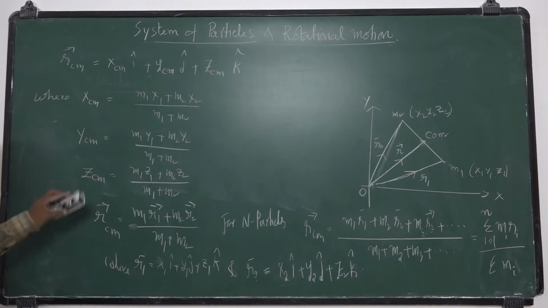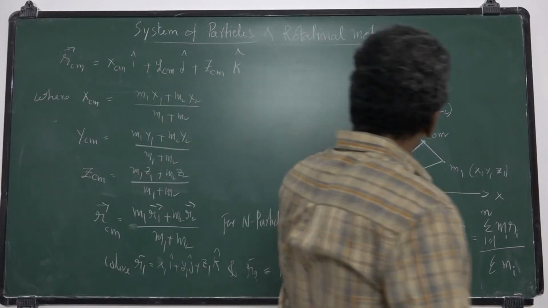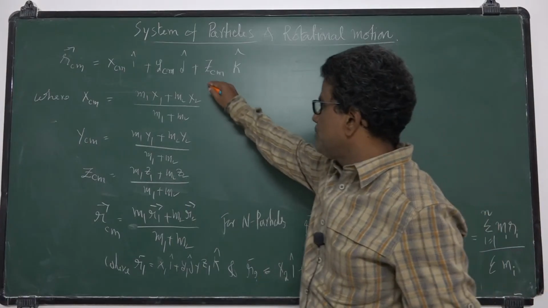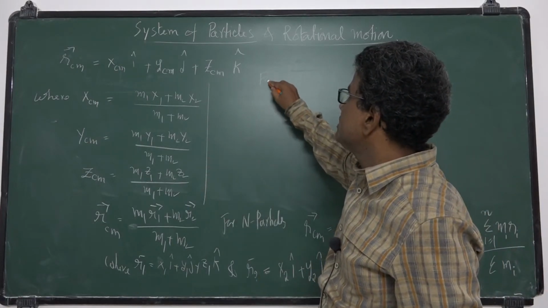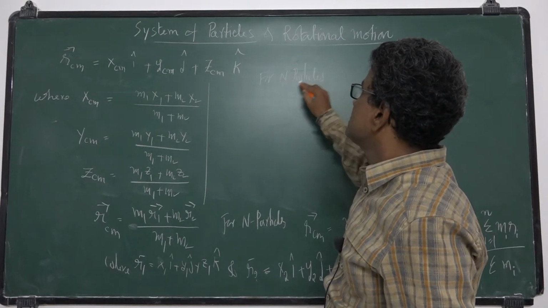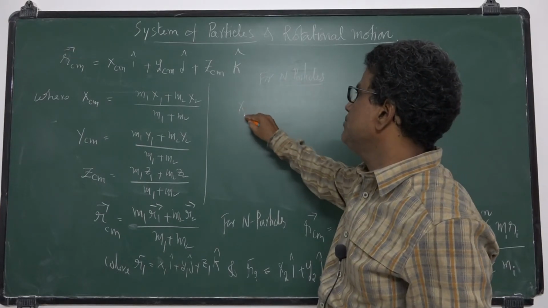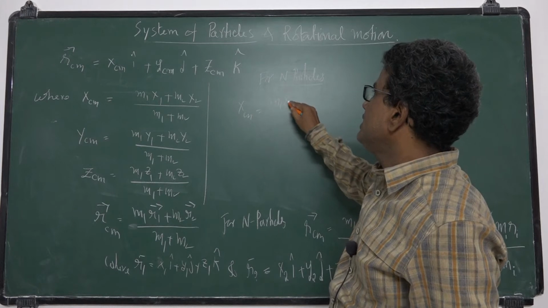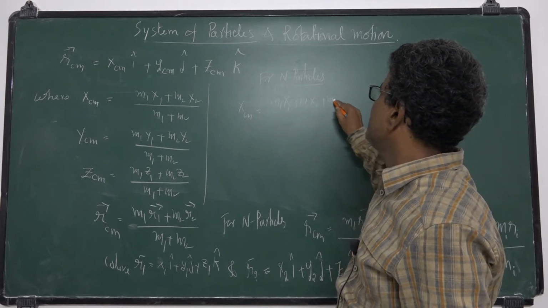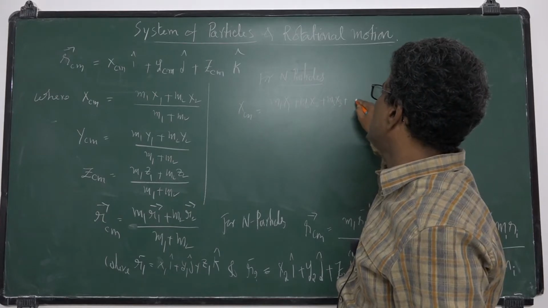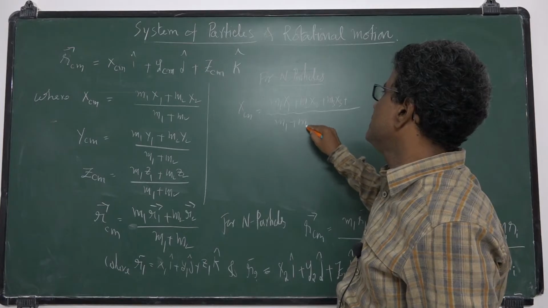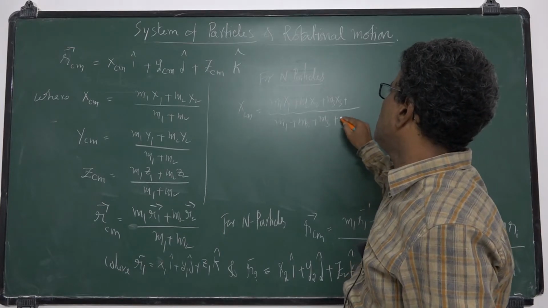So if you want to extend this for many particles, how can we write it? This is for a 2 particle system. For an n particle system, the center of mass XCM is equal to (m1 x1 plus m2 x2 plus m3 x3 and so on) by (m1 plus m2 plus m3 and so on).